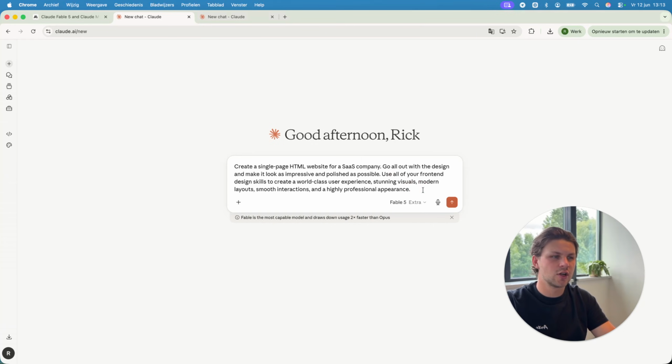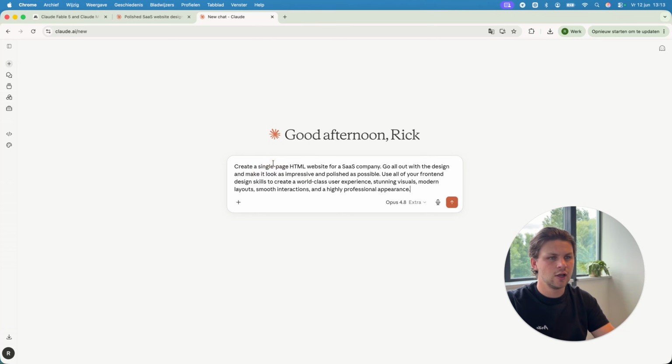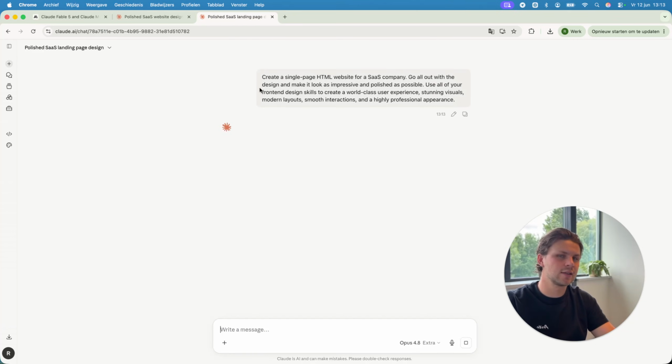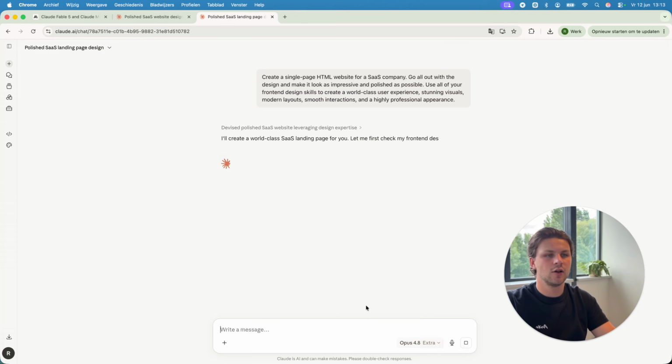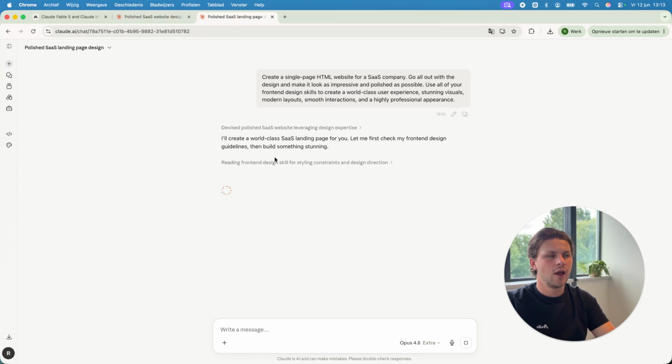So I will actually start shooting this one off and let Fable 5 do its thing. And then we can start using a new chat, giving it the exact same prompt, and let Opus 4.8 create also a world-class SaaS website. So we can see that both of the models are working now, and we will come back in a few minutes when it's actually done.